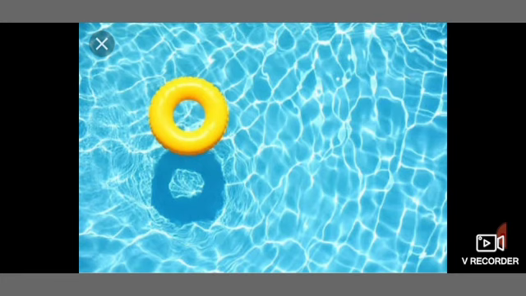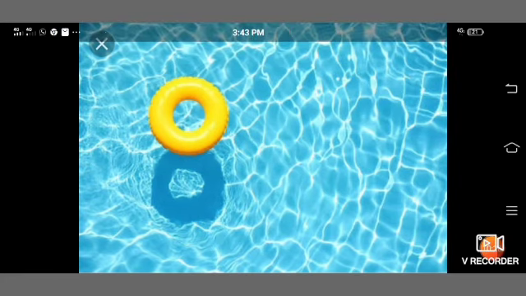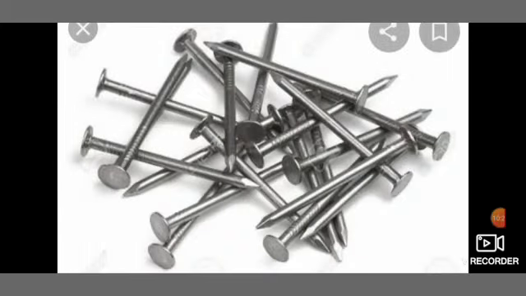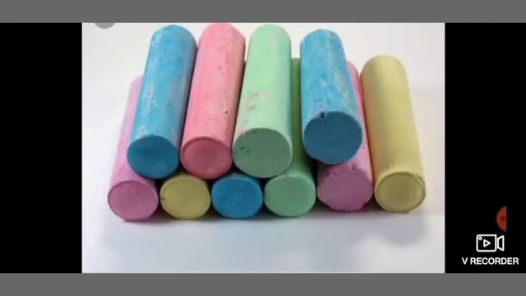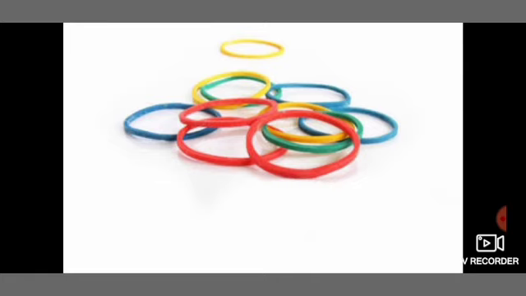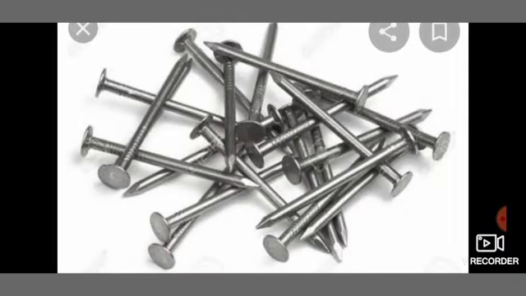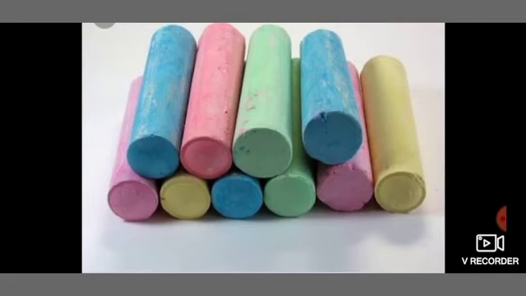In order to prove this, we can do a small experiment. We can consider three things: first, an iron nail, chalk and a rubber band. Try to break these items either by hammering, cutting or stretching. What will happen if you try to use a hammer on this iron nail? You are able to see that it gets flattened. Now when you try to cut a chalk, you are able to see that it becomes just two pieces.